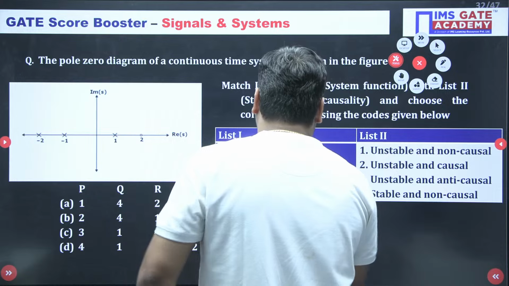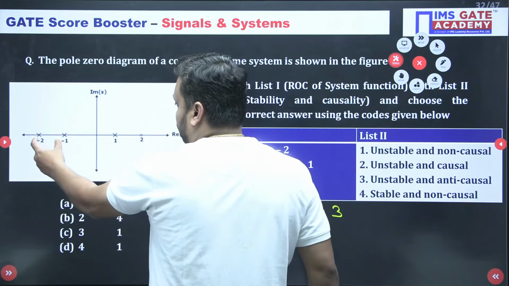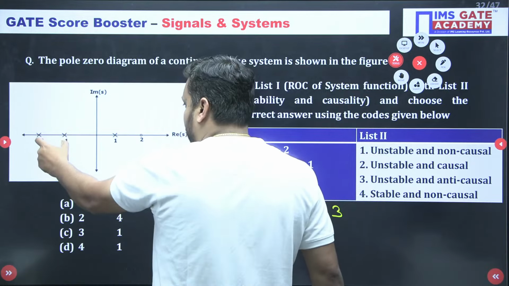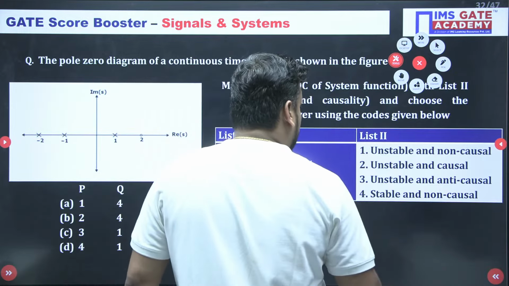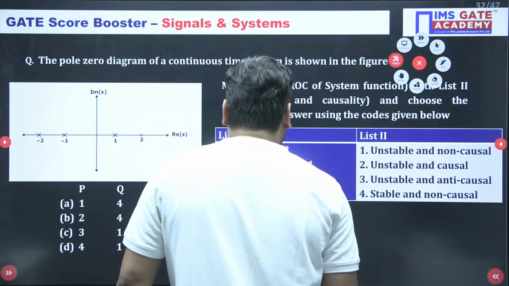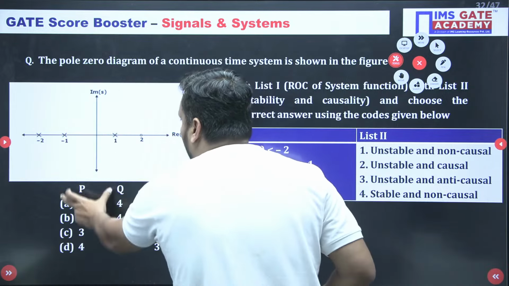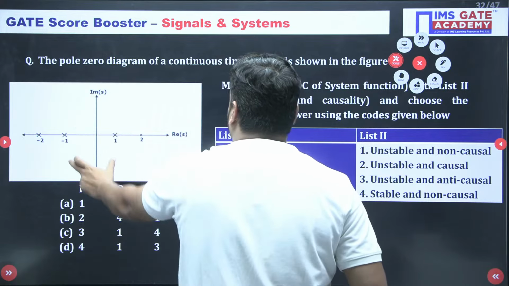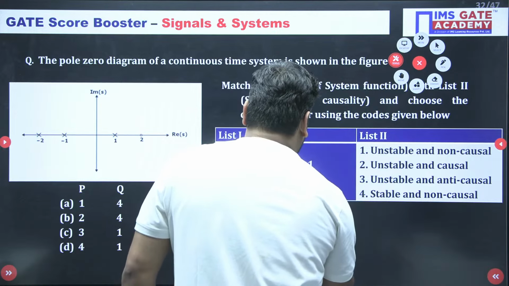Now Q goes to -2 to -1. -2 to -1 again non-causal. This is non-causal. This is not anti-causal. This is non-causal and unstable, it means 1. So Q goes to 1. -1 to +1 means this rectangular strip containing the imaginary axis, so stable and non-causal. Stable and non-causal means 4. So R goes to 4.